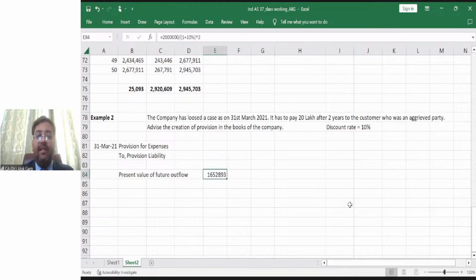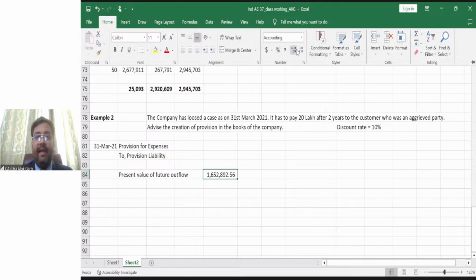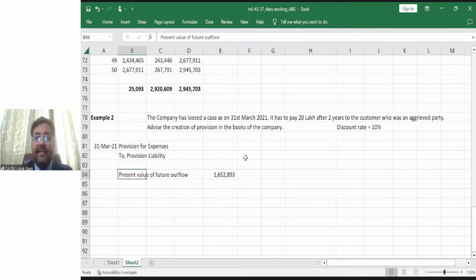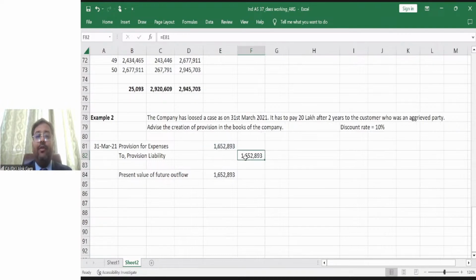It is coming out at 16,52,893, right? Okay. In this case, the provision for expense has to be created at 1652 and the liability has to be created at 1652 on day one.